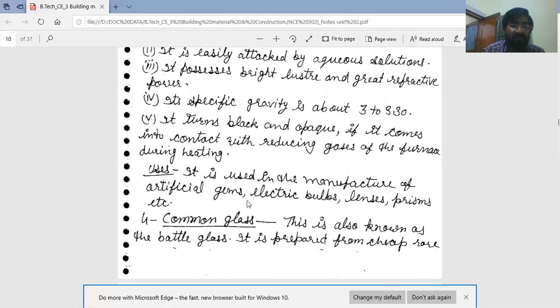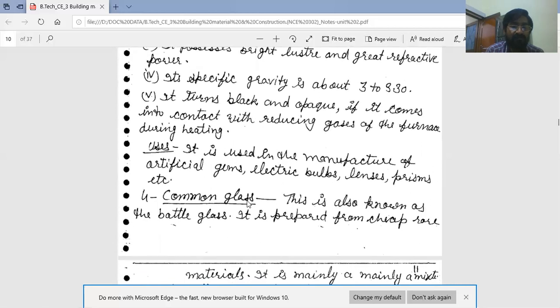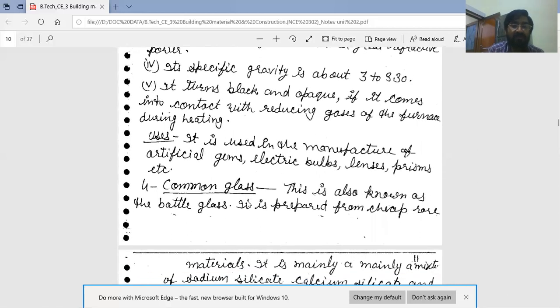Now, uses of potash lead glass. It is used in the manufacture of articles, manufacture of artificial gems, electric bulbs, lenses, prisms, etc.